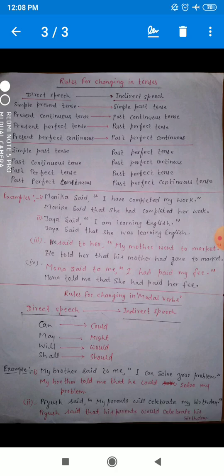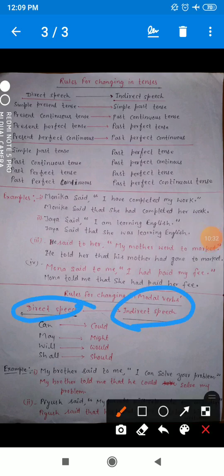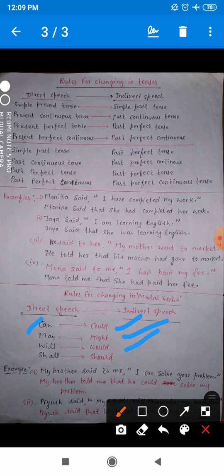Okay, I hope you have got all these points very well. Now see one more point, rules for changing modal verbs. So dear, modal verbs also change. So here is direct speech and here is indirect speech. Suppose in direct speech you have the modal verb can, so can will change into could, may will change into might, will will change into would, and shall will change into should. Okay. Now see the example, my brother said to me, I can solve your problem.